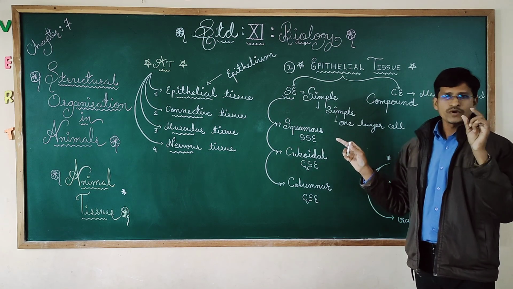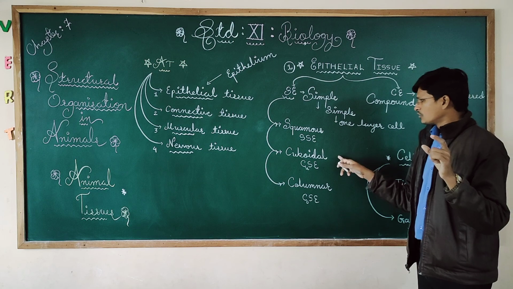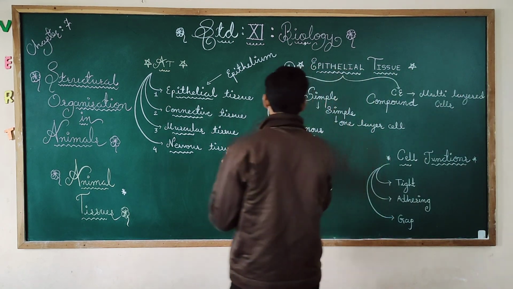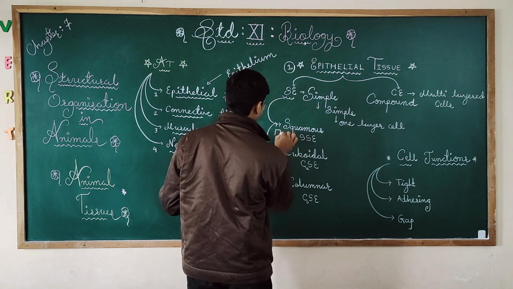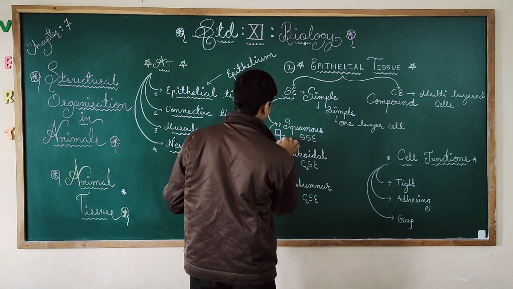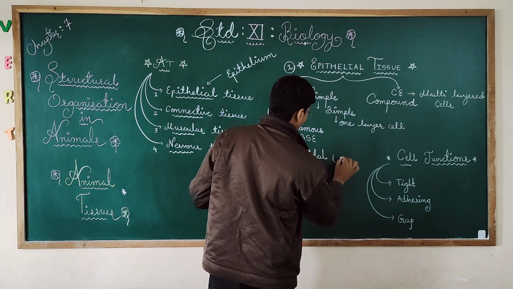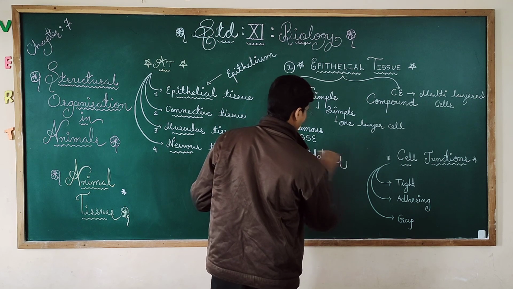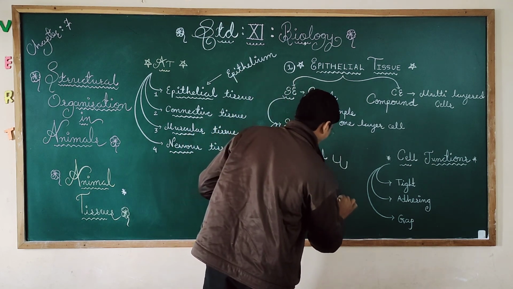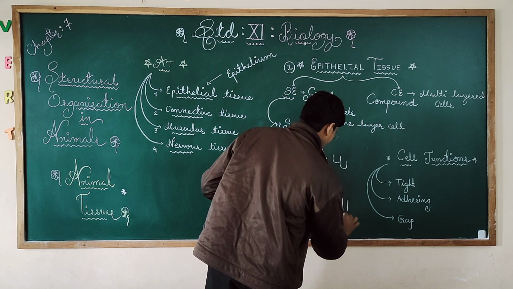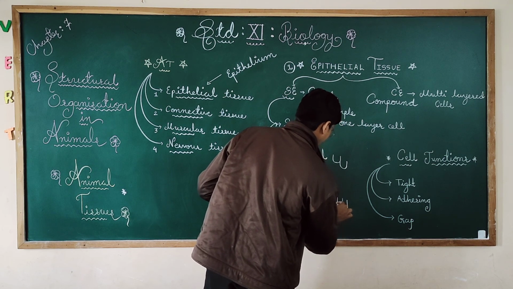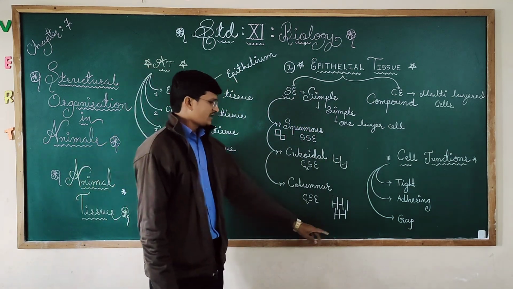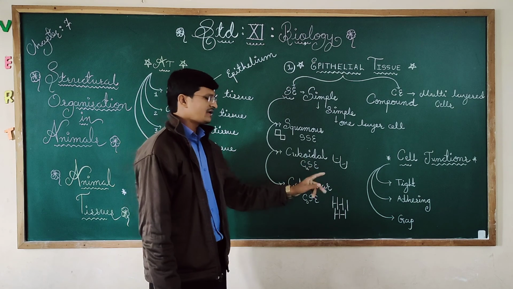Squamous has square-shaped cells. Cuboidal has cup-shaped cells. Remember, suppose this type of square-shaped cells would be there. Here cup-shaped cells would be there. Okay, like this. And columnar has pillar-like cells like this. So we need to understand: columnar means pillar-like cells, cuboidal means cup-shaped.